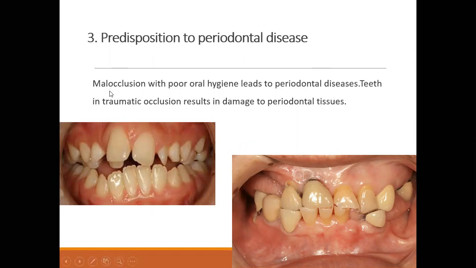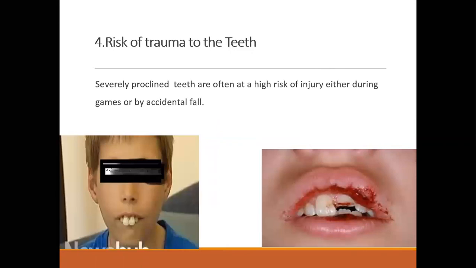So right now we are concerned with how malocclusion produces periodontal disease: the abnormal contact of the teeth, or improper cleaning due to malpositioned teeth, may lead to bad oral hygiene and a lot of periodontal tissue damage. Risk of trauma: as in the first picture I told you, when some patients have procline teeth, due to those procline teeth the child is called rabbit by his friends, or with different names, and that is giving the patient a psychological disturbance or psychological trauma.